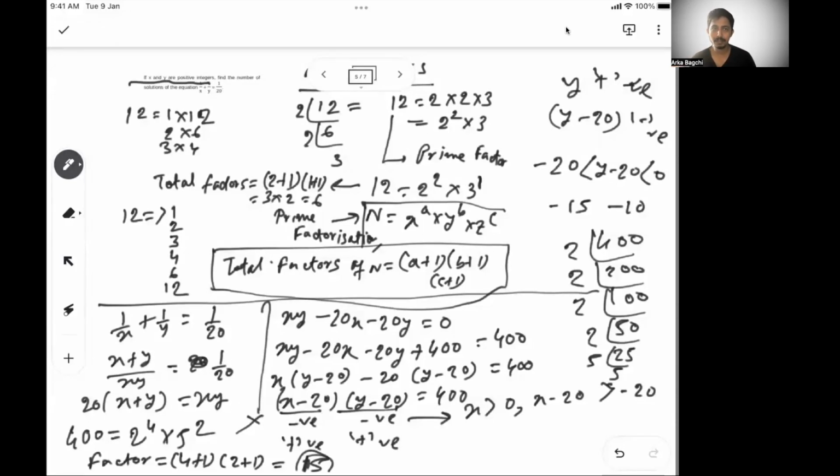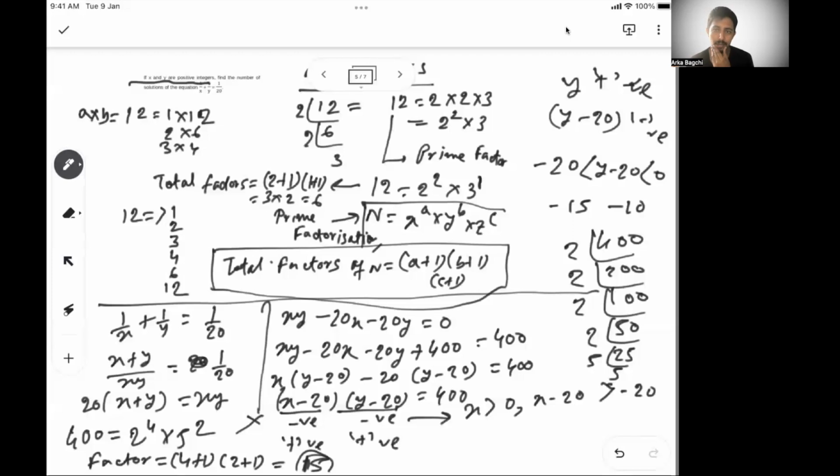So that means both x minus 20 and y minus 20 can have 15 values. Why? Because if you see this example, let's say I say x into y is 12. Or let's say I say that a into b is 12. So 12 has 6 factors, right?